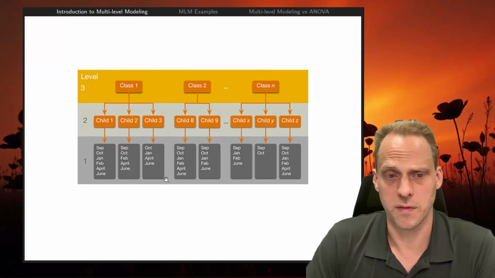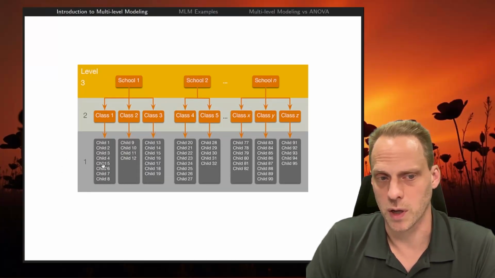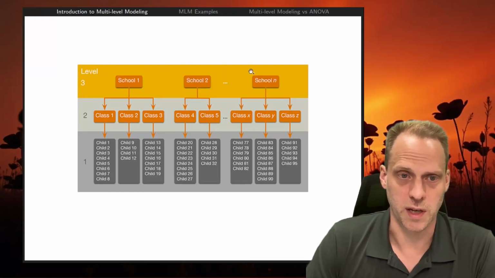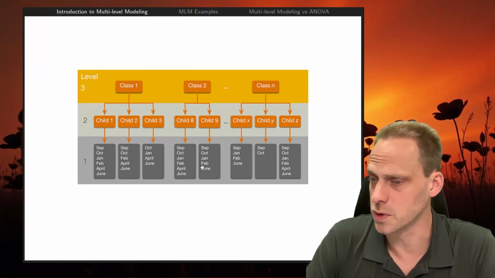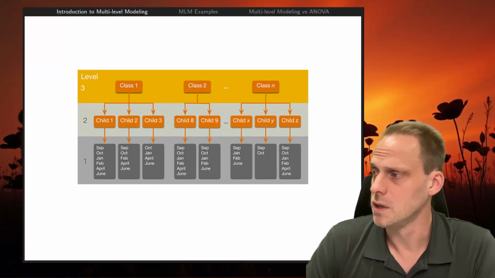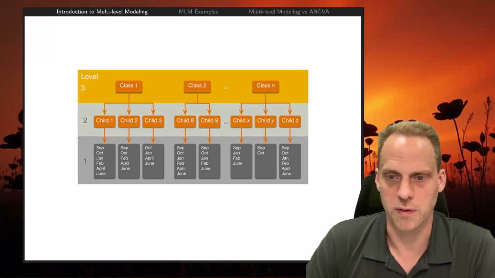Or we might have multiple measures per person. So now the child is here in level 1, so level 1 is the bottom level. Level 2 is the level above that, level 3 is the level above that. Now the child moved to level 2, we have multiple measures per person. Right. So then we land in the repeated measures framework. You see here that it naturally occurs in multi-level modeling.